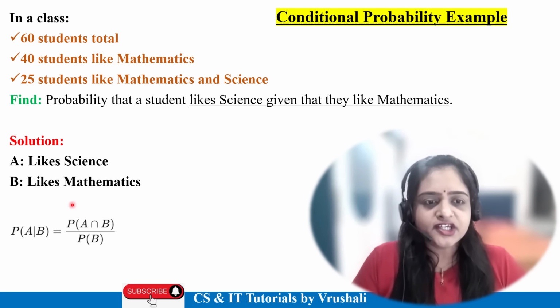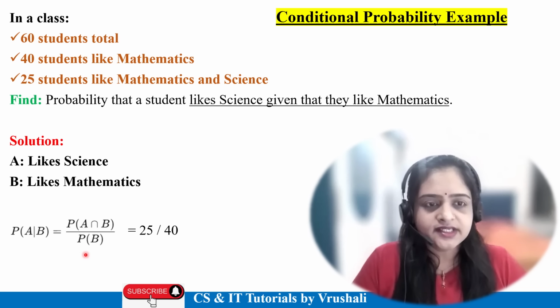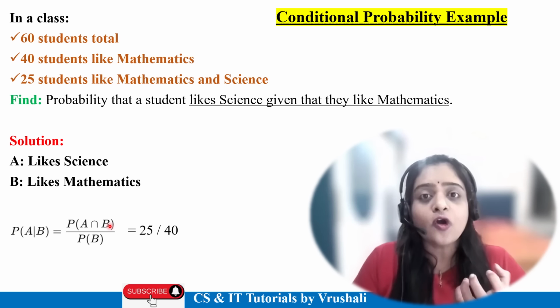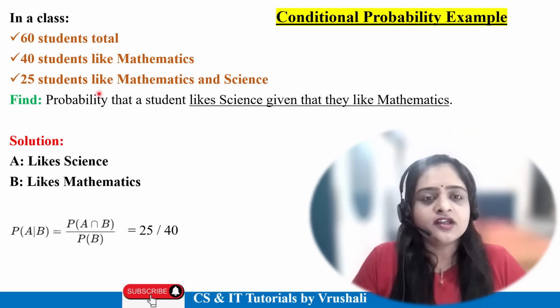Now, just mention the formula of conditional probability. The formula is probability of A intersection B. Intersection means the common students who like both maths and science. So the common students are 25.